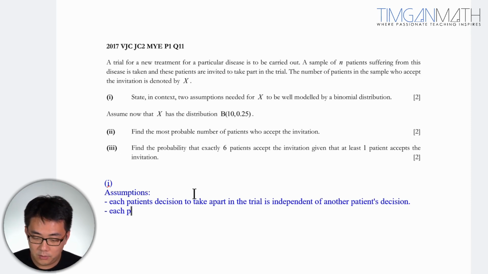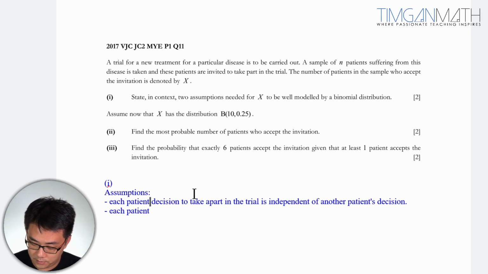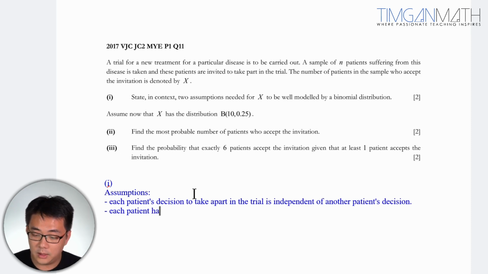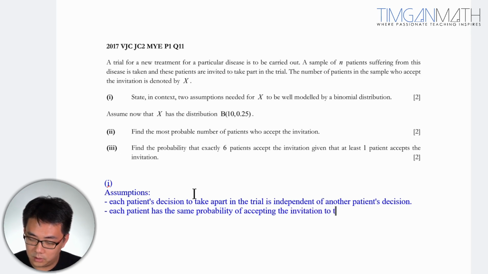So each patient has the same probability of accepting the invitation to take part in the trial.